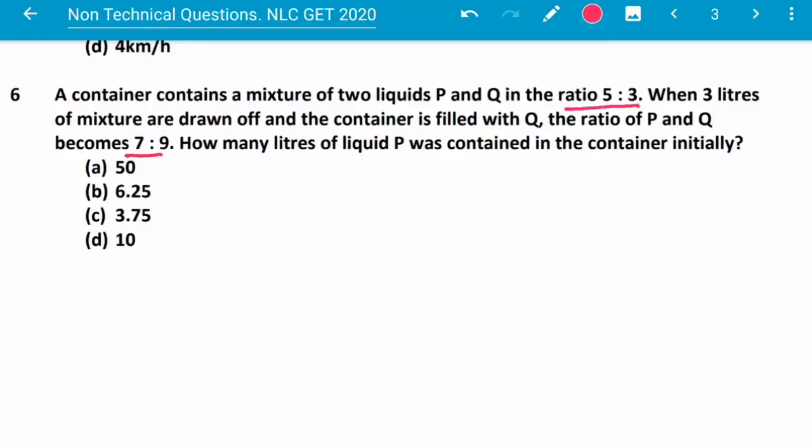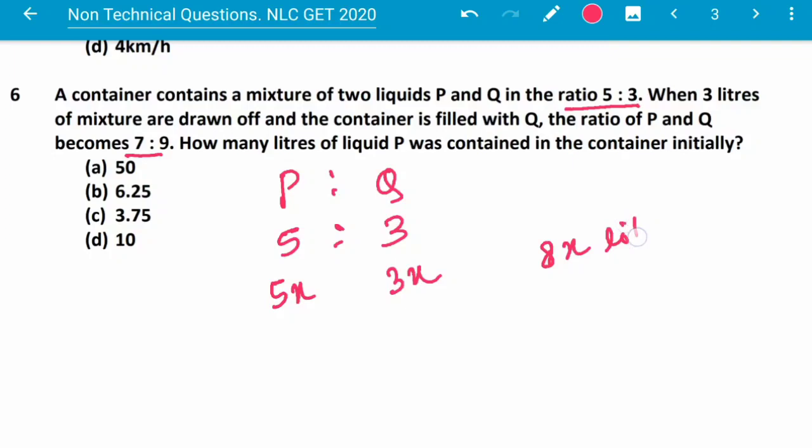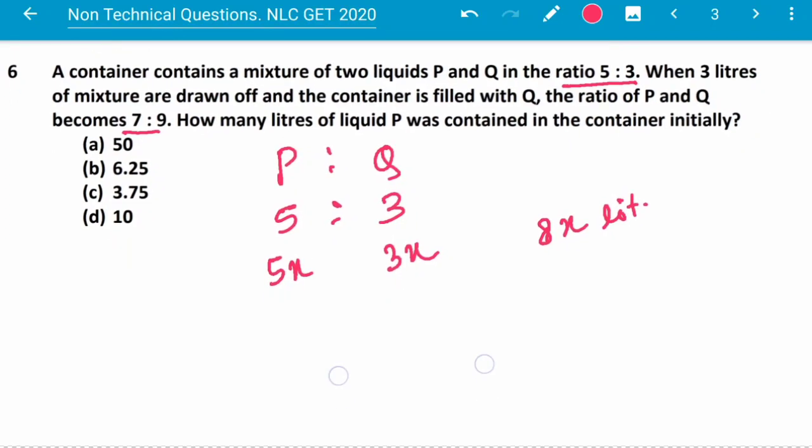This is the question, and initially P is to Q was 5:3. So I am considering this to be 5x liter and this is 3x liter, and total is 8x liter. This is my consideration.